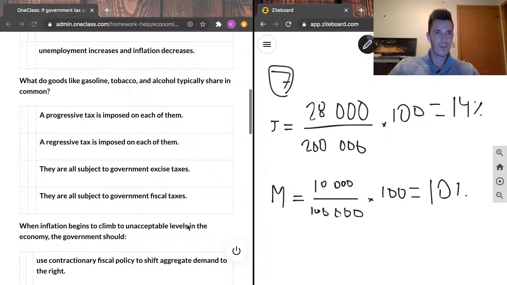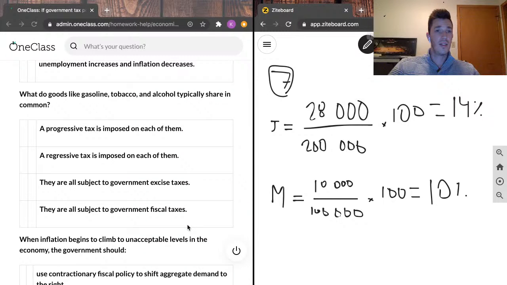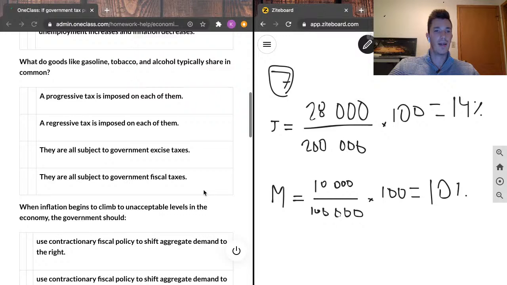I'll do one more from question 7 here. What do goods like gasoline, tobacco, and alcohol typically share in common? Potential answers are a progressive tax is imposed on each of them. A regressive tax is imposed on each of them. They are all subject to government excise taxes, or they are all subject to government fiscal taxes. And the correct answer here is going to be that they're all subject to excise taxes.